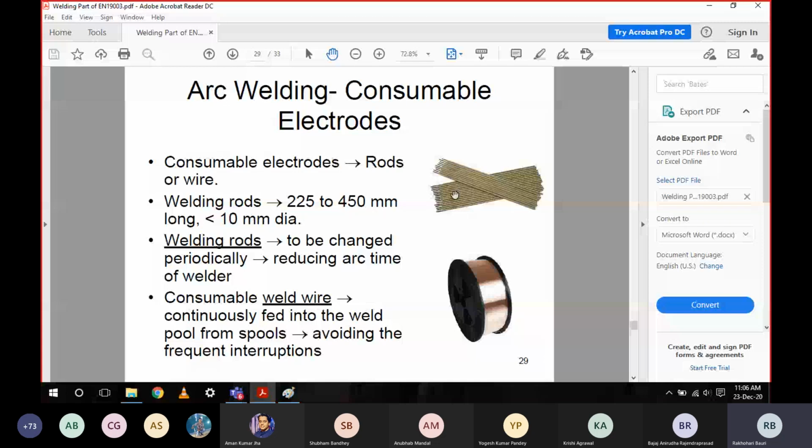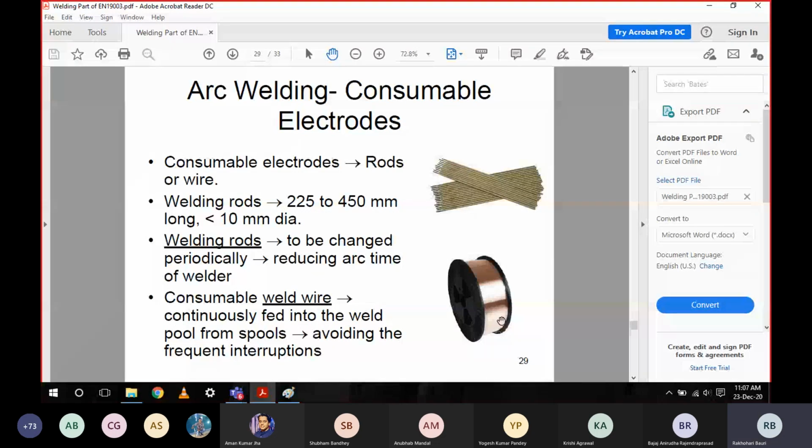So it's a kind of interrupted welding, and if you don't want interruption, you can use this continuous electrode. Here some technical characteristics or dimensions are given for welding rods.